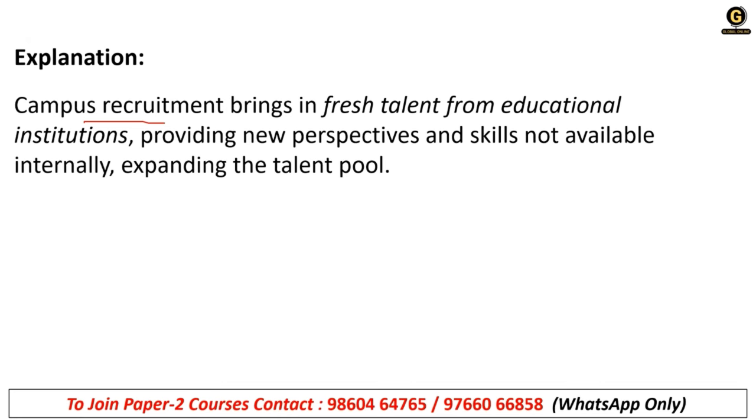Those companies will give you some training, some internship. After you complete your internship and training, they will directly hire you into the company. So this is campus recruitment. It brings fresh talent from educational institutions, providing new perspectives and skills not available internally. The company hires candidates from colleges or institutions, expanding the talent pool.